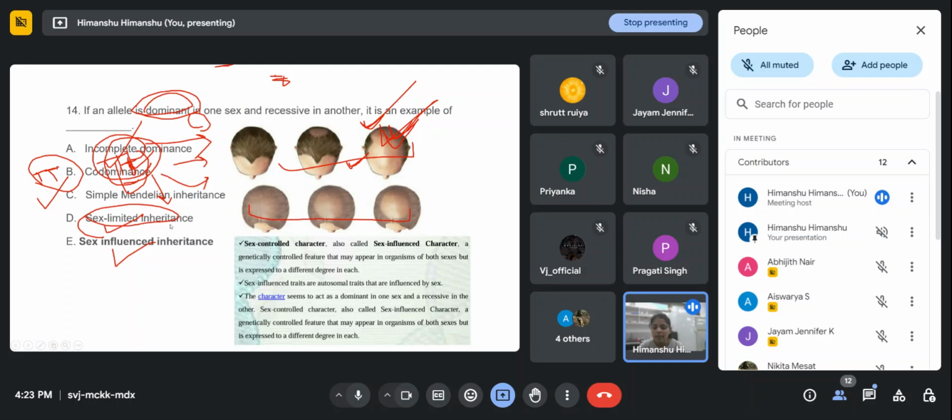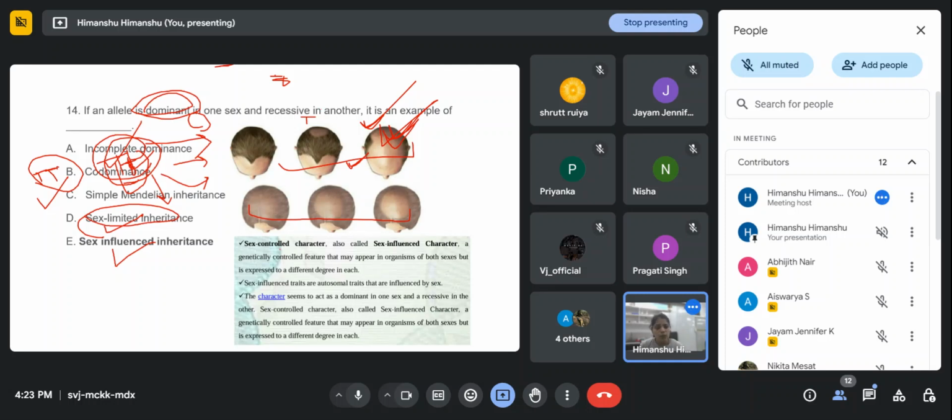And if we take the example of sex limited inheritance, consider if baldness were sex limited, but we know that this is sex influenced inheritance. If it were sex limited, then a capital T small t female would get no baldness at all, and the male would get baldness. But in sex influenced, the female also gets some hair fall, but it is not as pronounced, more pronounced in the male, right?